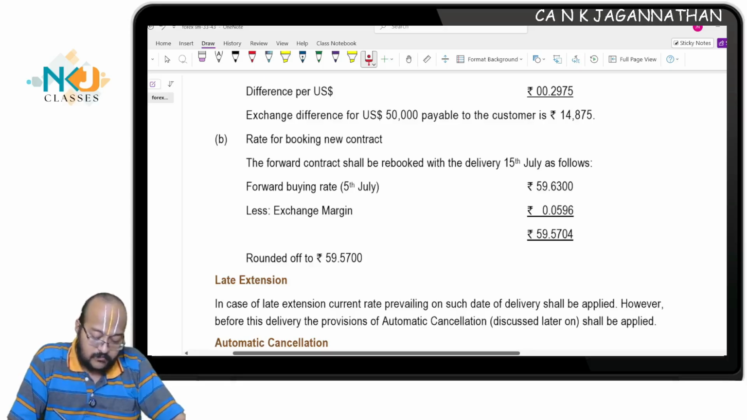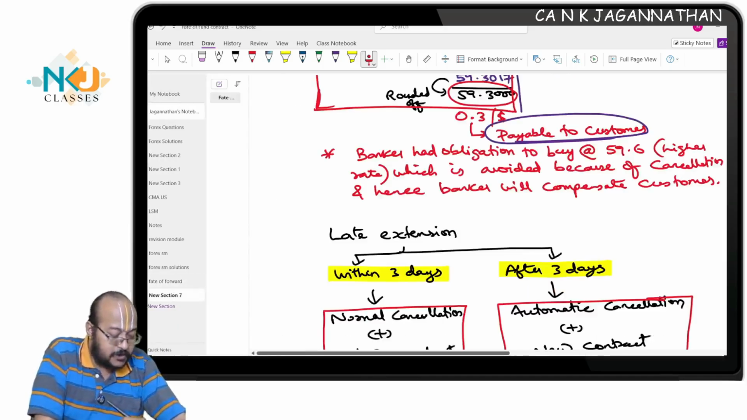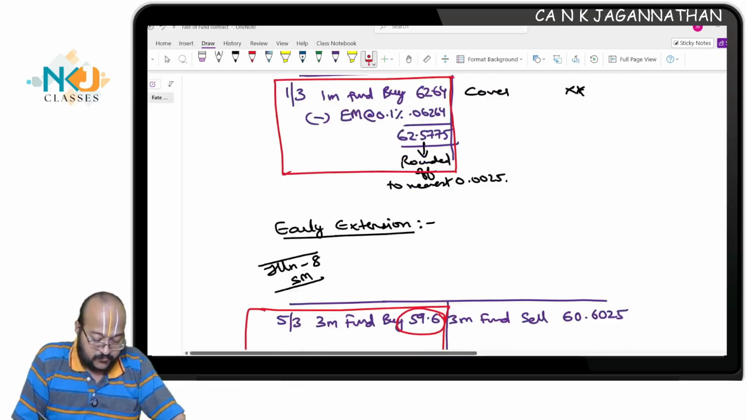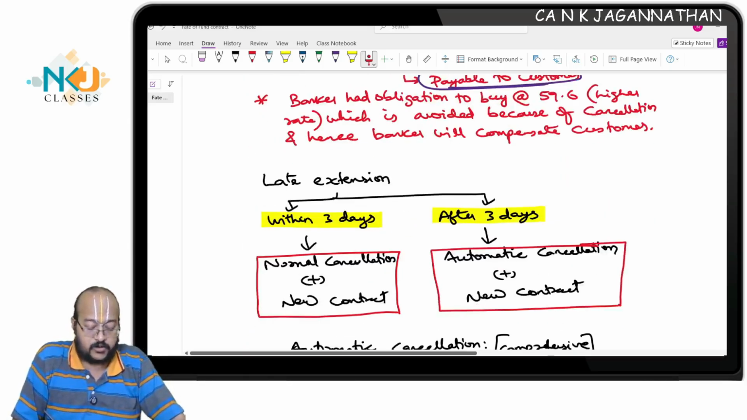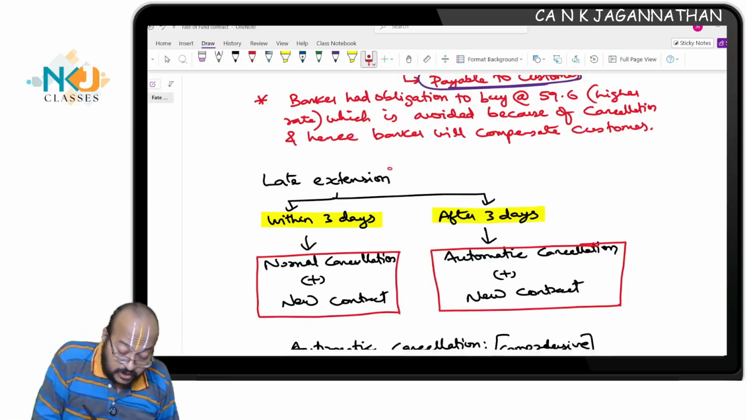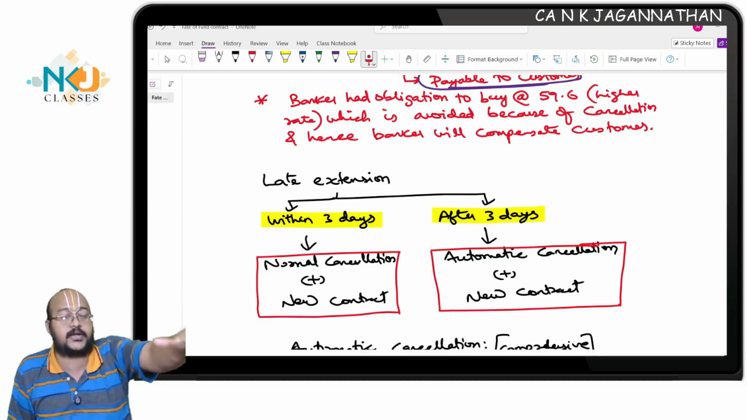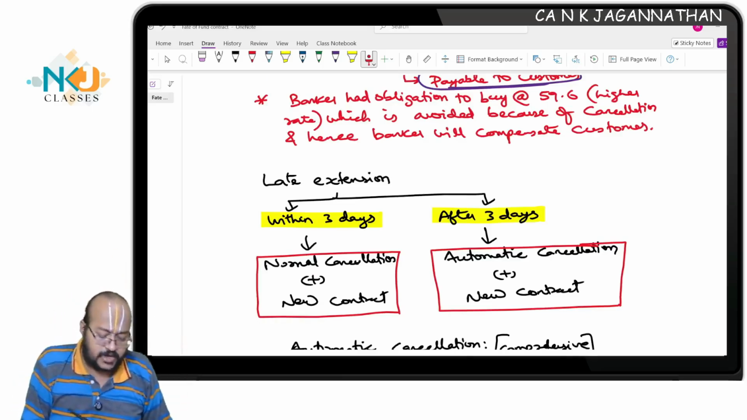If you see here, this is an extension case. Extension happens before the due date, early extension. Now the next situation: we move on to late extension, which means I come after the due date and ask the banker to extend my forward contract. Extension always means cancellation plus issue of a new contract.